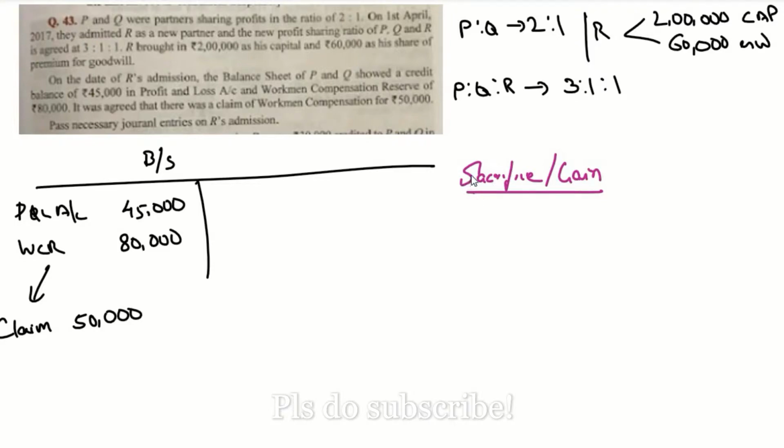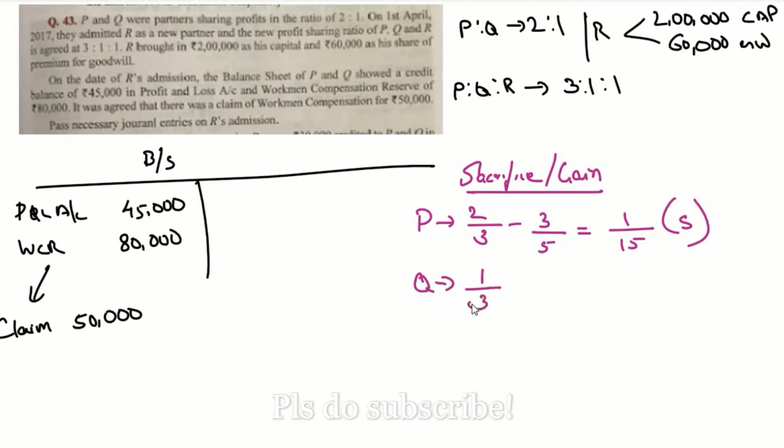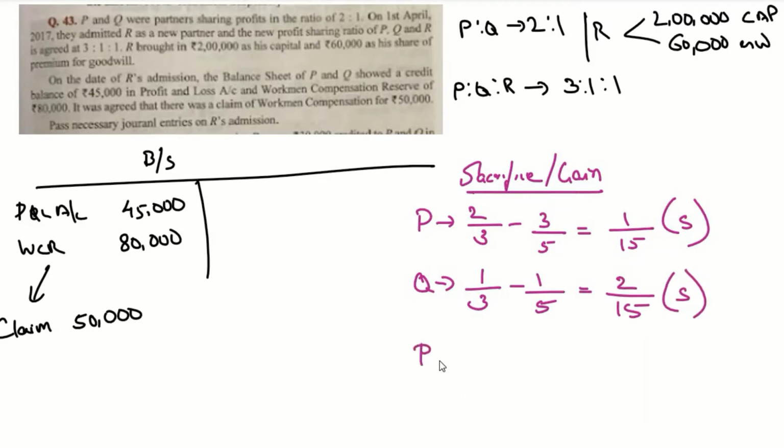So here we have P, its original share is 2/3, and the new share is 3/5, that is equal to 1/15. So there is a sacrifice here. For Q, the original share is 1/3 minus new share 1/5, that is equal to 2/15. So there is a sacrifice here. So the sacrificing ratio between P and Q is 1:2.